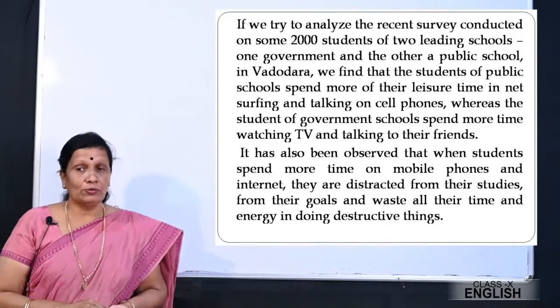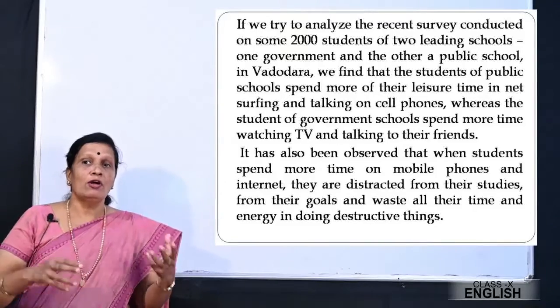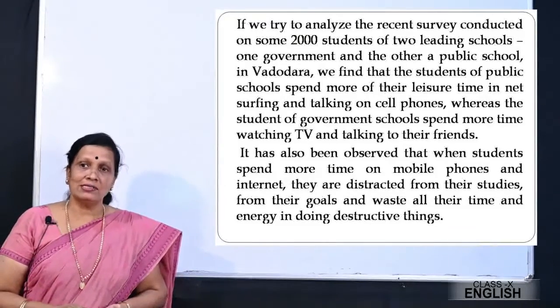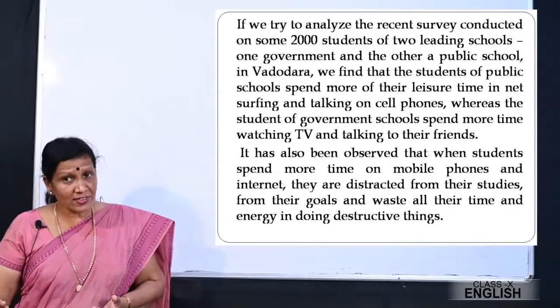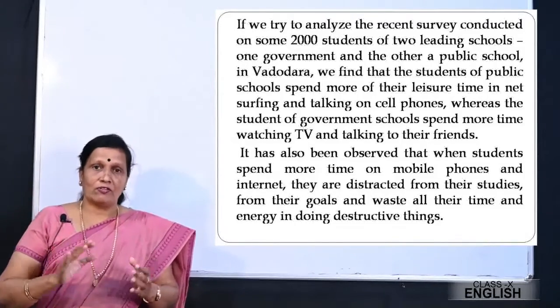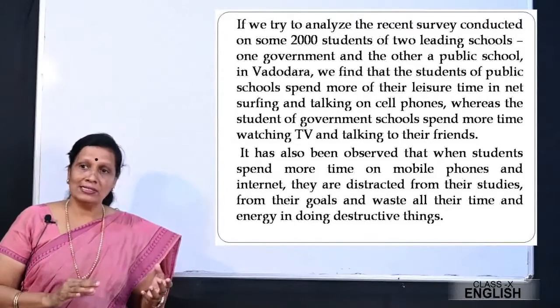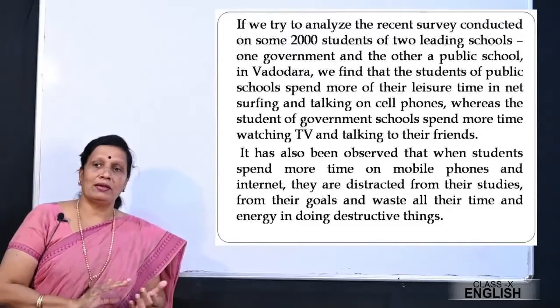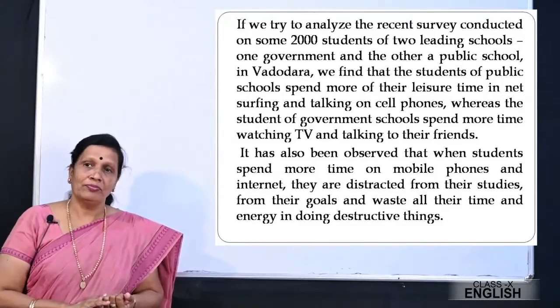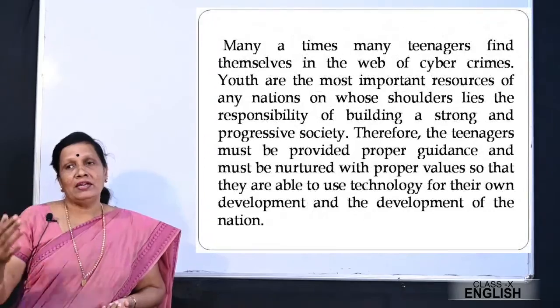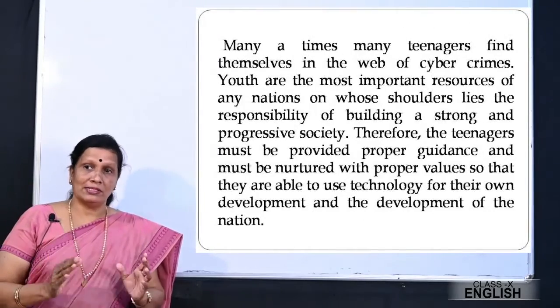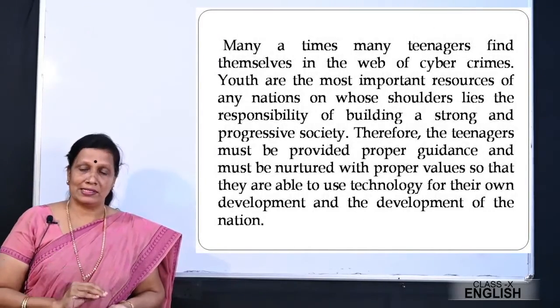It has also been observed that when students spend more and more time on mobile phones and the internet, they are distracted from their studies, from their goals, and waste all their time and energy in doing destructive things. Many a time, many teenagers find themselves in the web of cyber crimes.